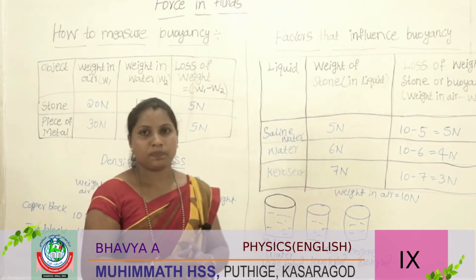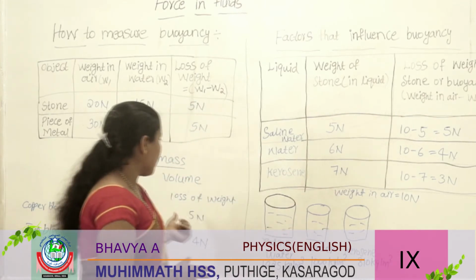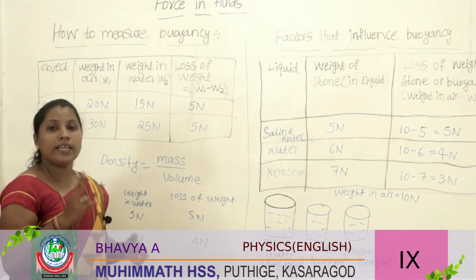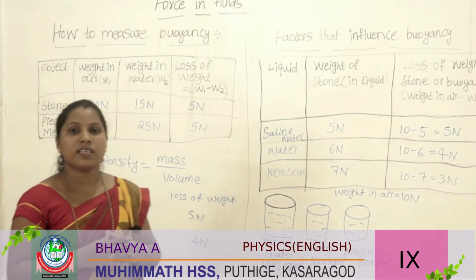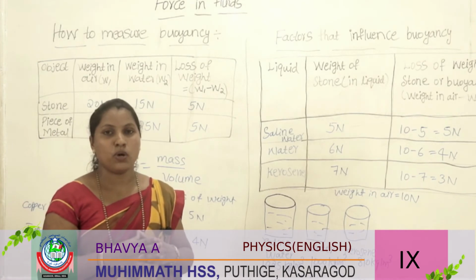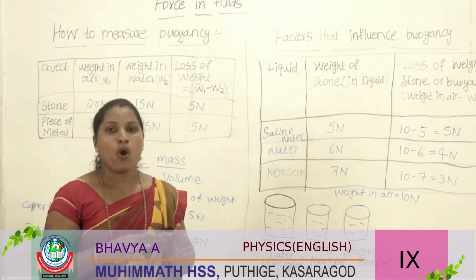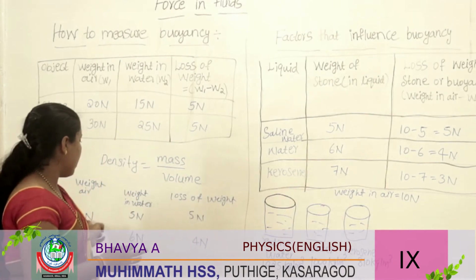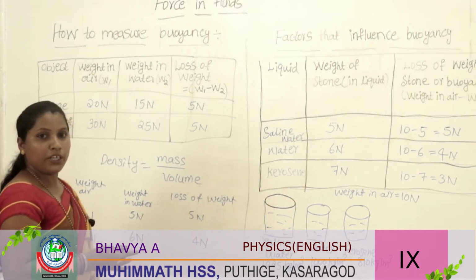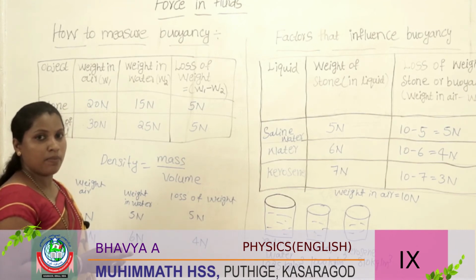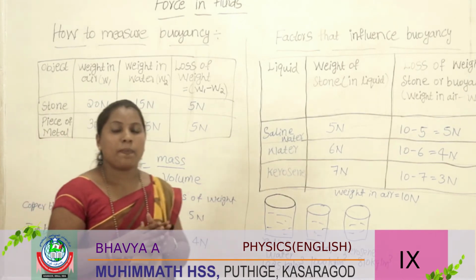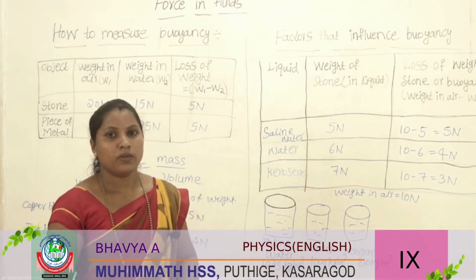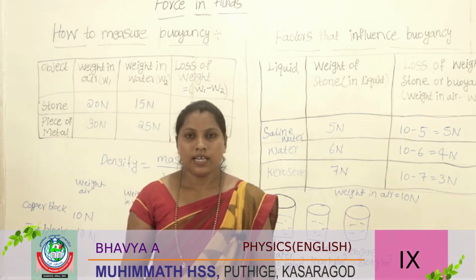So there are two factors influencing buoyancy, which are density and volume. Here the volume is different for both, but the weight is the same. So the factors affecting buoyancy are density and volume. Okay, we will continue in the next class.